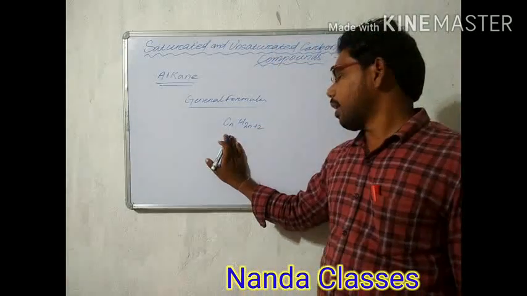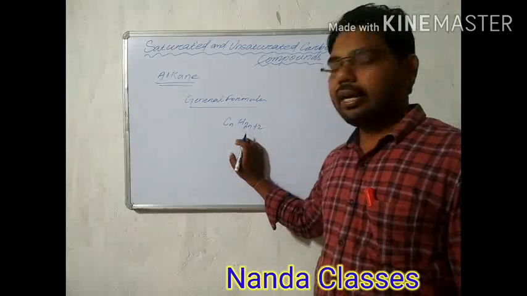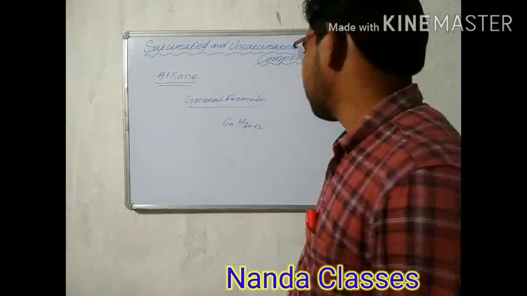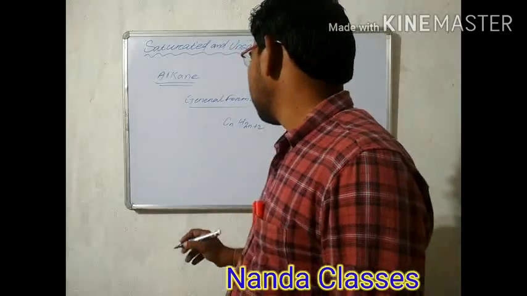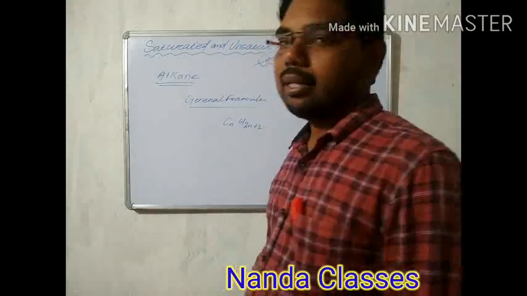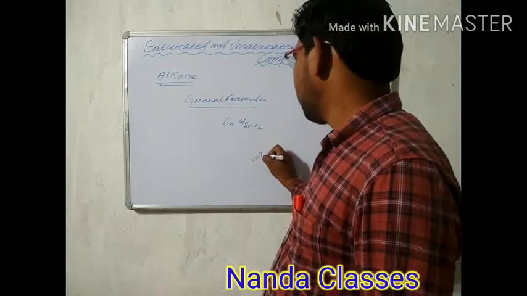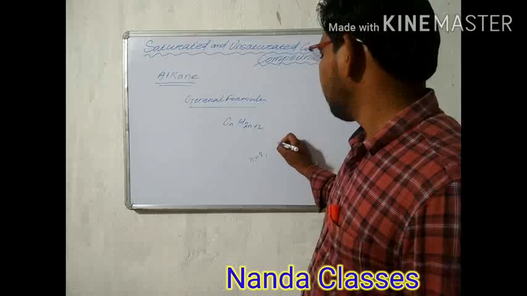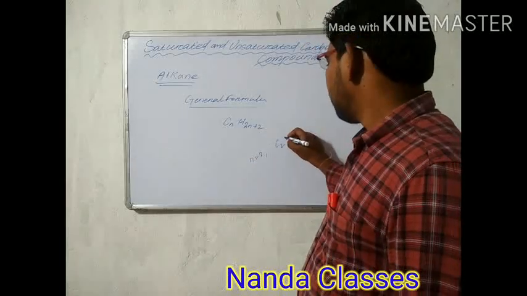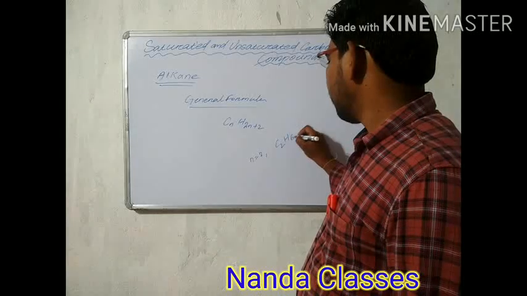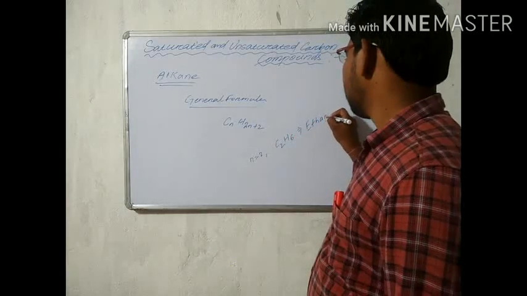Here C means carbon, H means hydrogen, and n is the number of carbon atoms. So in place of n we take 2. Then we get the compound C2H(2×2+2), that is 4 plus 2, 6, C2H6, and the name of this compound is ethane.